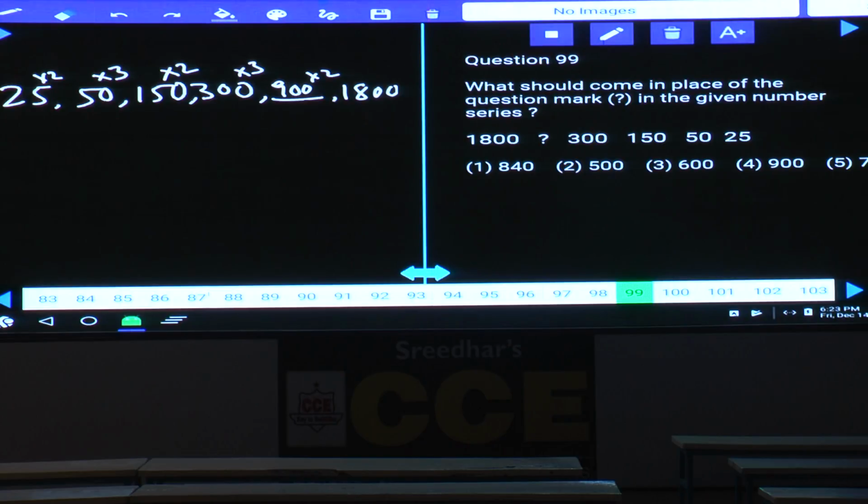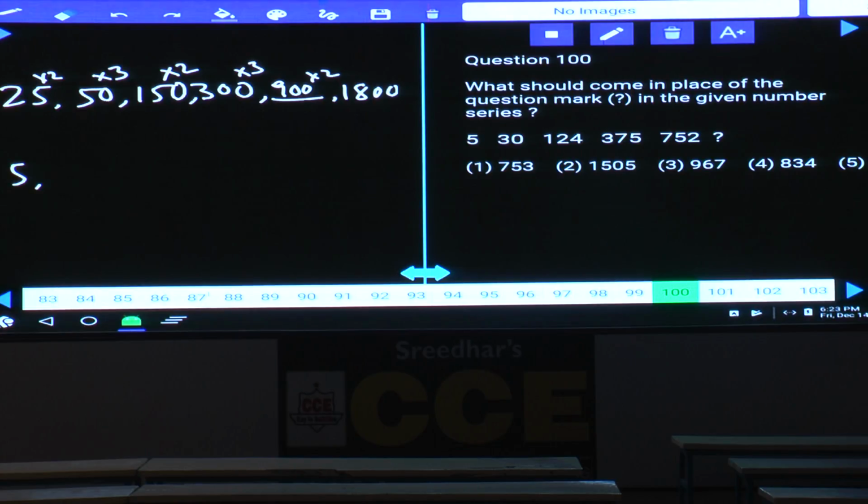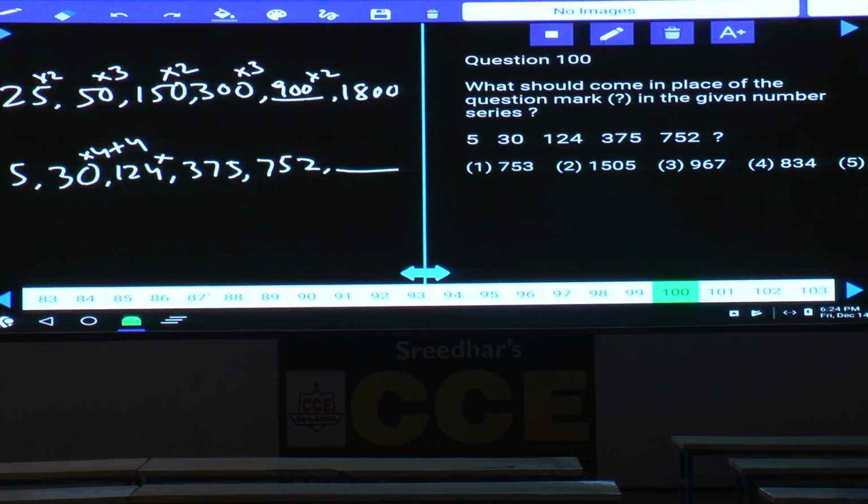Then next one, question number 100. Now in this question number 100, 5, 30, 124, 375, and 752. The numbers are increasing at a very fast rate. Hence 5 and 30 and 124, how can you write this? 30 into 4, 120 plus 4. And 124 and 375, this is into 3 plus 3. And this is into 2 plus 2, into 3 plus 3, into 4 plus 4, it must be into 5 plus 5. 5 into 5, 25 plus 5 is 30. Finally, it must be into 1 plus 1. That is 753. Choice 1 is the answer.